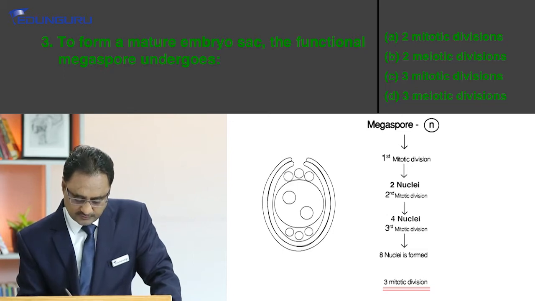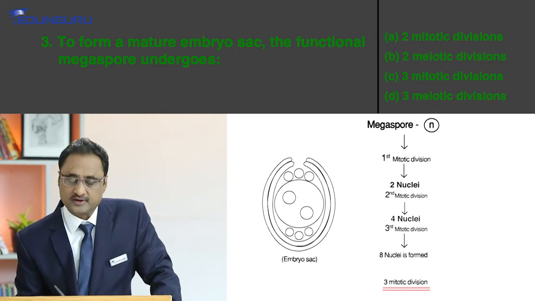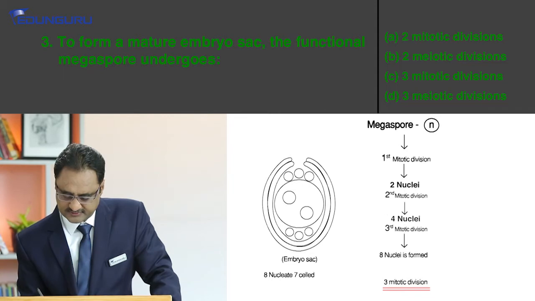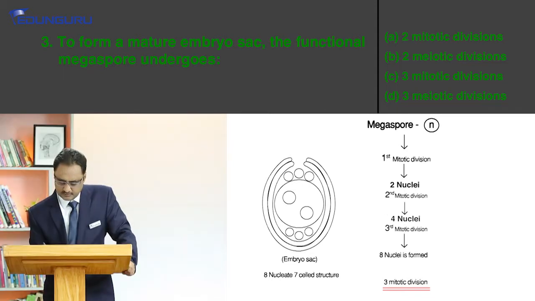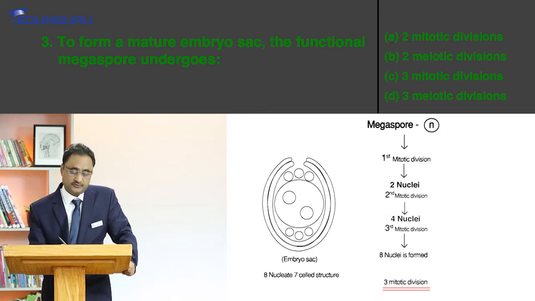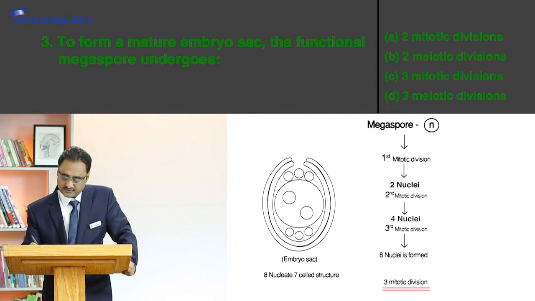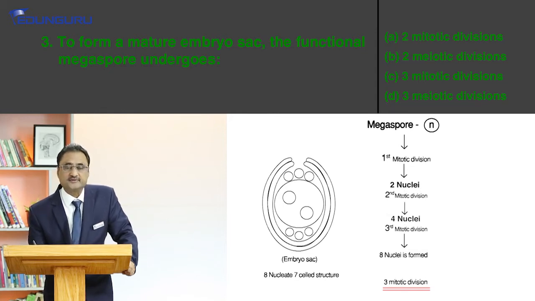This is what we call the embryo sac, and we know very well that the embryo sac is an 8 nucleate but 7 celled structure. So as far as the formation of the embryo sac is concerned, the required division is 3 mitotic divisions, right? So the correct answer for question number 3 is option C.